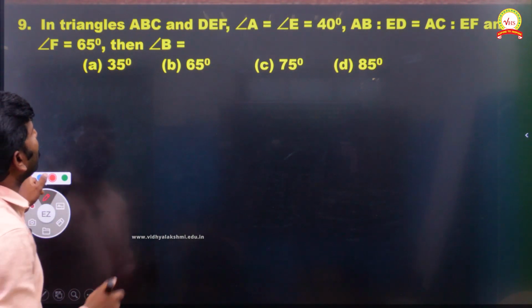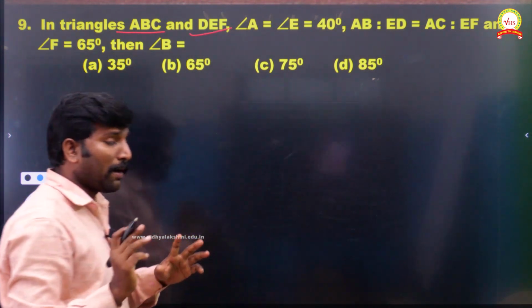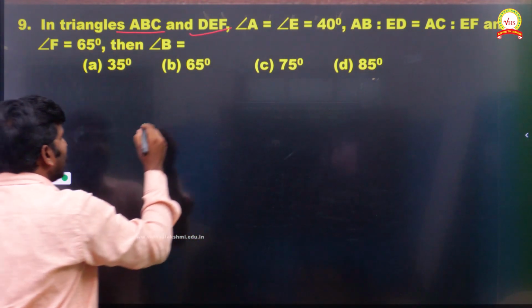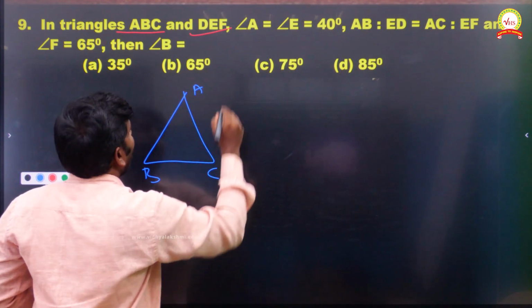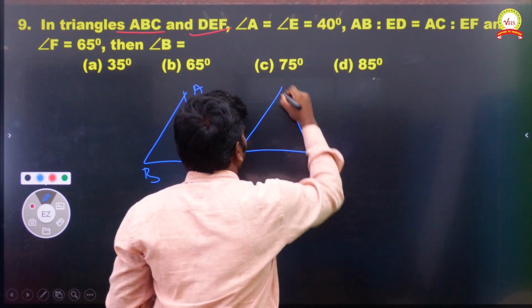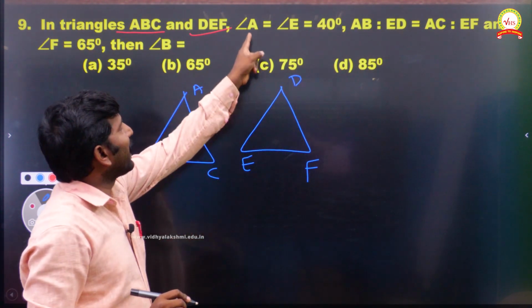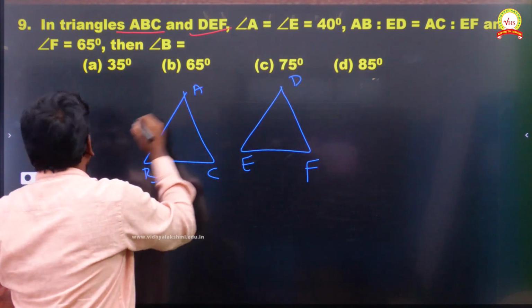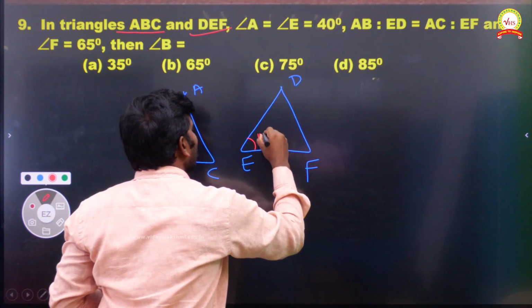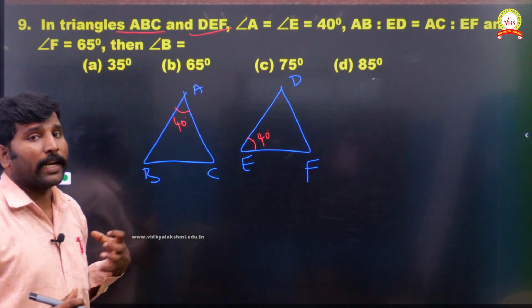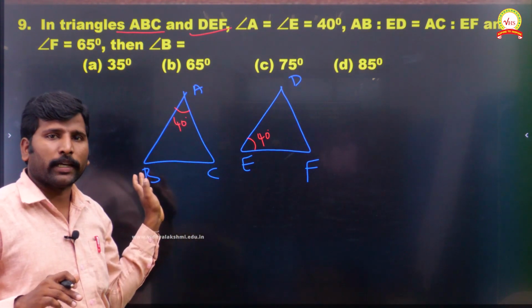Now I am going to question number 9. In triangle ABC, we have triangles ABC and DEF, means we have two triangles. One they said ABC, right? This is my ABC. Another triangle we have is DEF. Okay, this is DEF, right? Fine. Now angle A and angle E equal to 40. So they said clearly angle A is 40 and angle E is 40. It's not good, because when I get the angle in the top for one triangle, I'm getting it in the bottom left side. So it is not good.